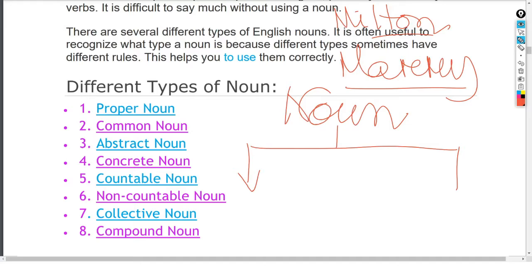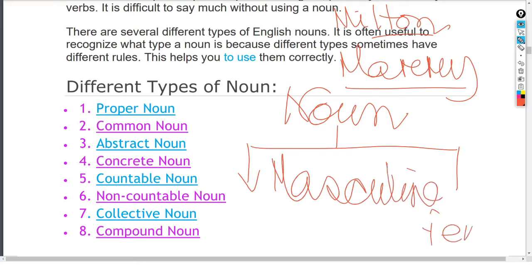Normally there are four classes, but we will be discussing only two of them. One is masculine: if it is a boy, then it will be masculine. If it is a girl, then it will be feminine. Therefore, these are the different ways we can divide the noun.